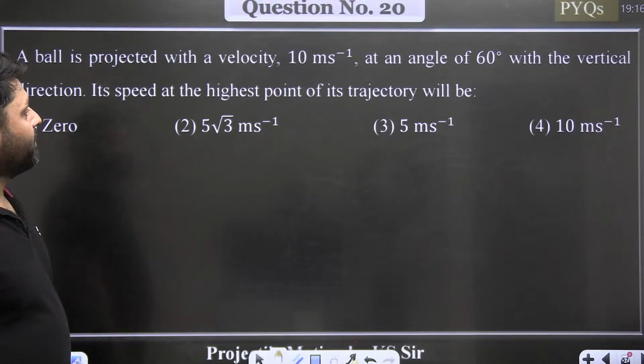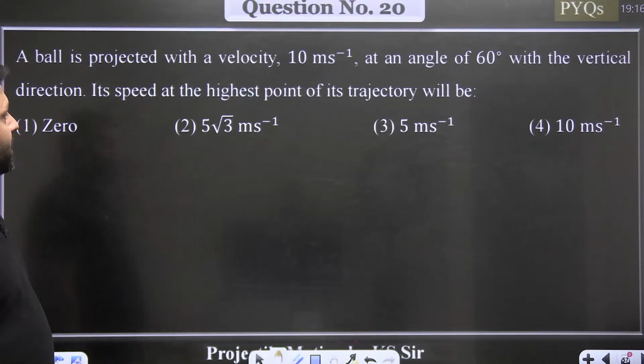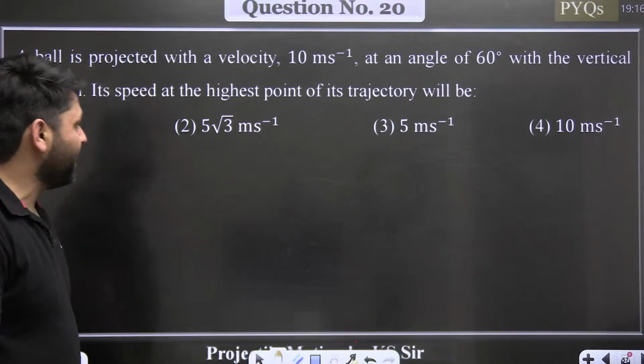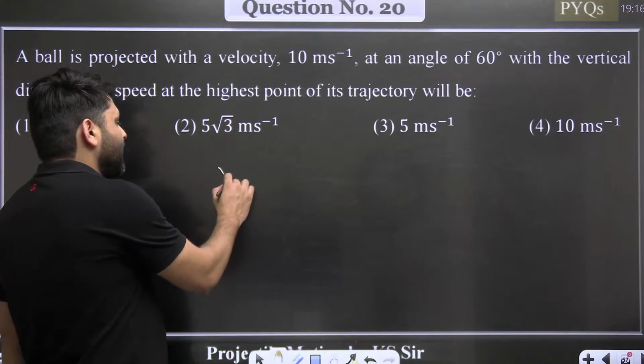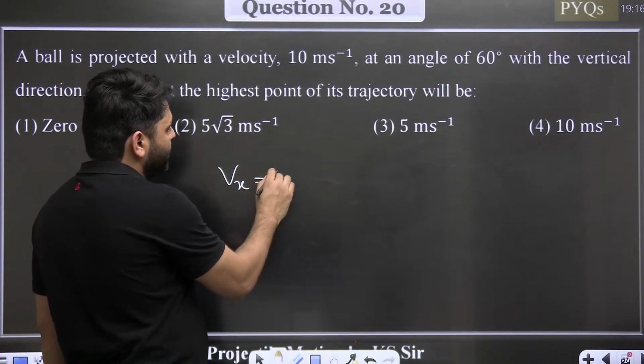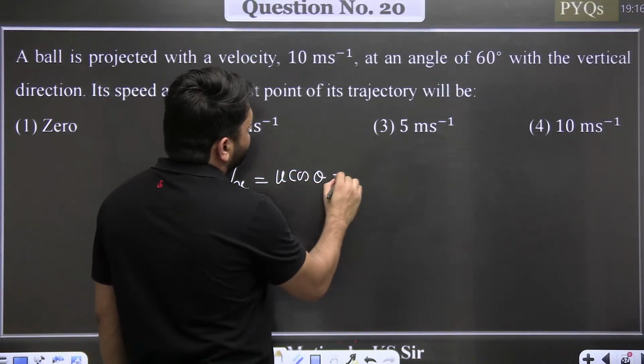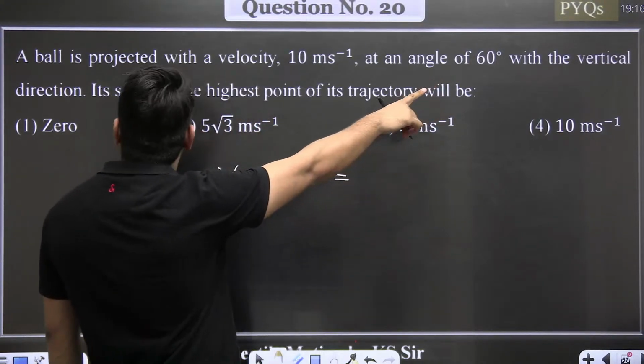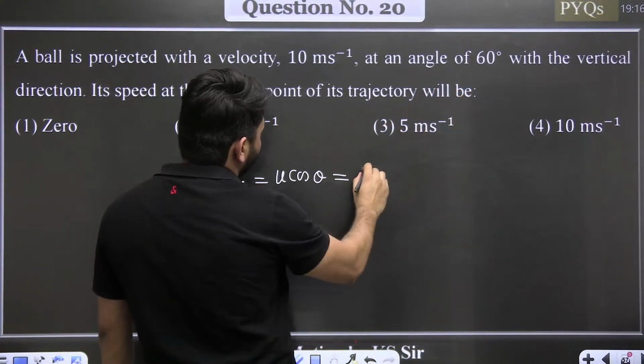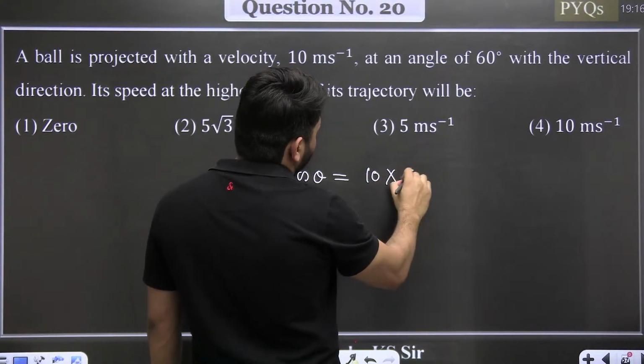A ball is projected with a velocity of 10 meter per second at an angle of 60 degree with the vertical direction. What will be the speed at the highest point of its trajectory? At the highest point the velocity is only the x component, which is u cos theta. The angle is given with the vertical, so most of you will solve this wrong.